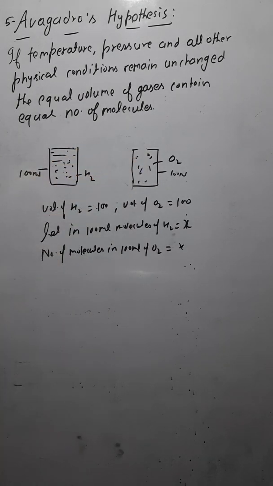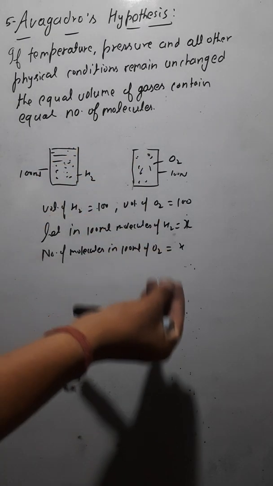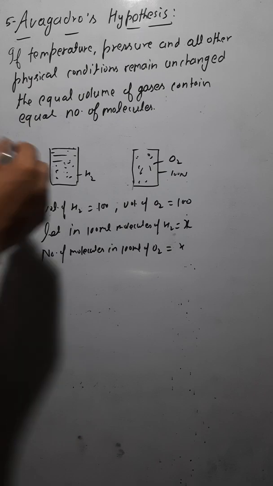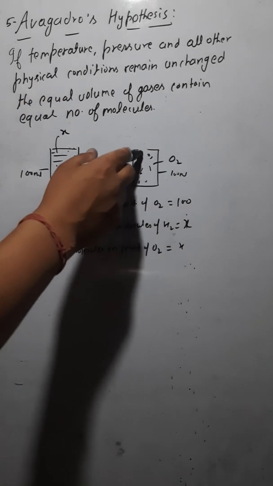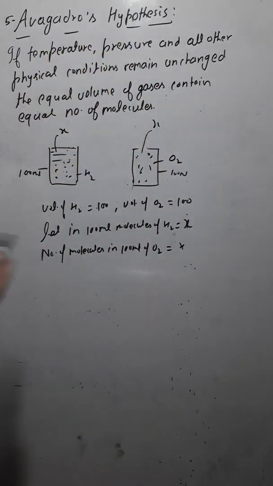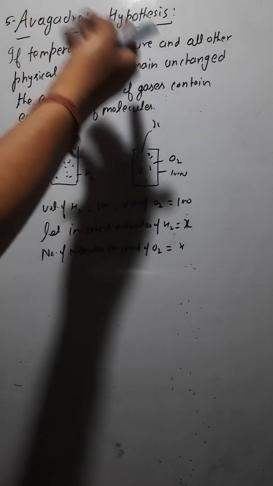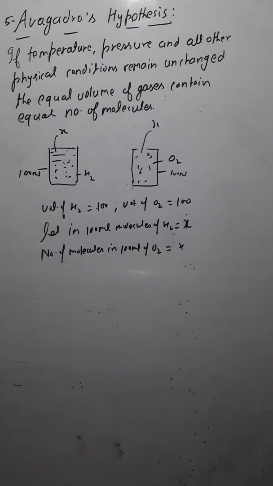So if the volume is same, then the number of molecules also would be same. Here how many molecules you have of hydrogen? X molecules. So here oxygen molecules would be, let's say Y molecules are there. So here also you do have Y molecules. Are you getting this? So this is the concept, or you can say Avogadro's hypothesis.